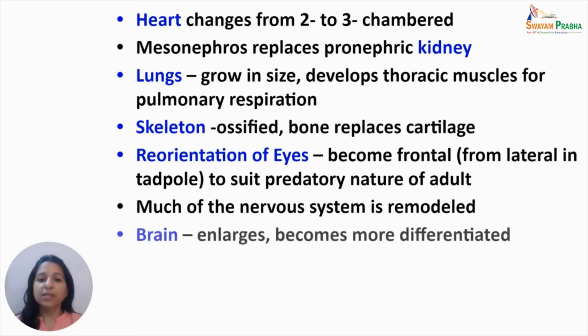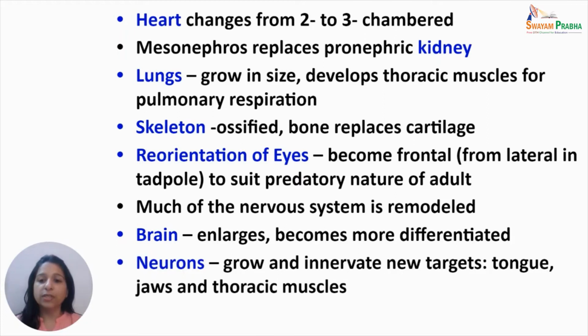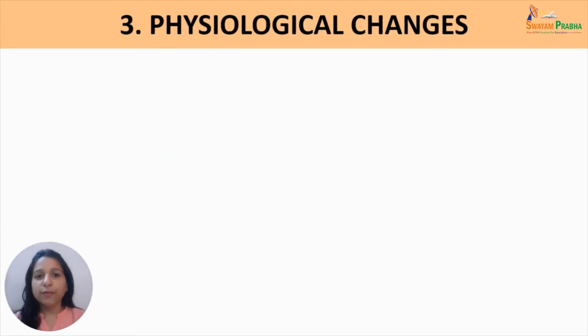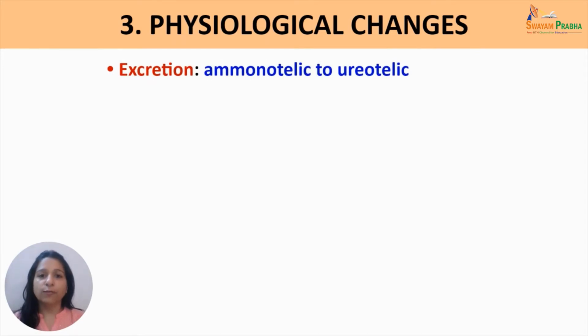Much of the nervous system is also remodeled. The brain enlarges and becomes more differentiated, while the neurons also grow and innervate new targets in the tongue, jaws, and thoracic muscles. Now, the physiological changes involve the following.